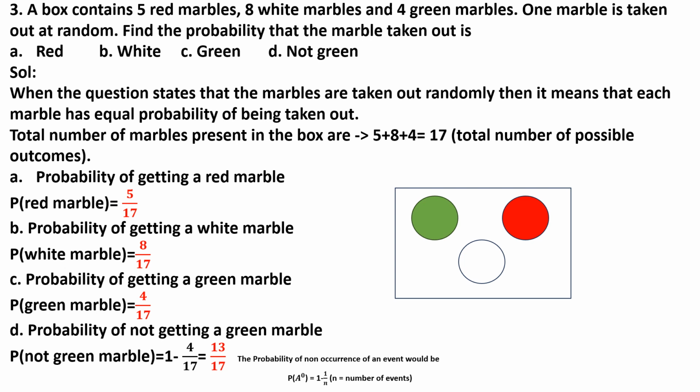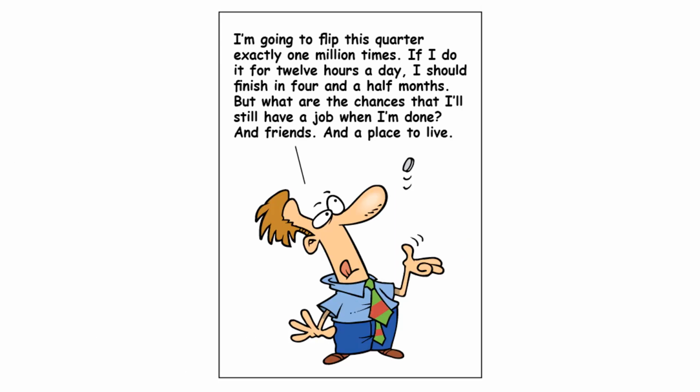But in case of the D, probability of not getting a green marble, we have to apply the axiom where there is non-occurrence of an event. That is 1 minus 1 by n. So it is 1 minus 4 by 17, which makes it 13 by 17. I hope you all are understanding and can track down the axioms of the probability being applied for each and every sum. Till now, we were practicing all the sums on the basis of simple events or single drawing event.